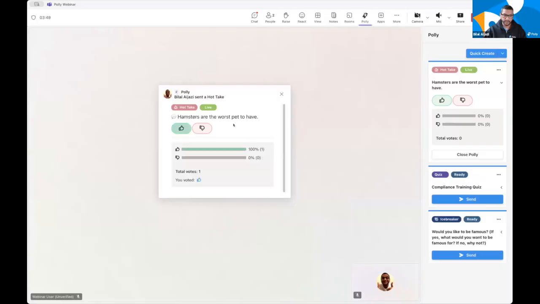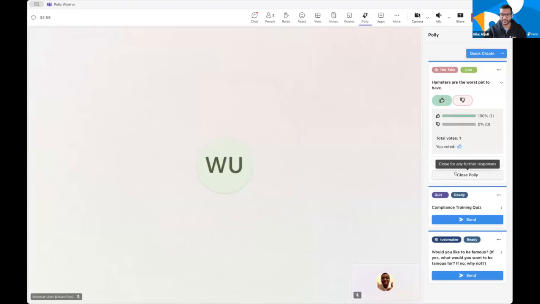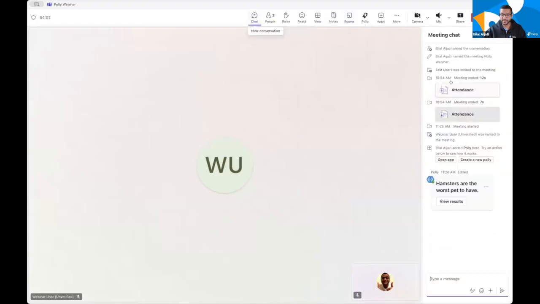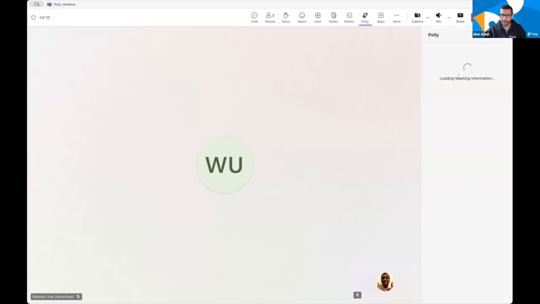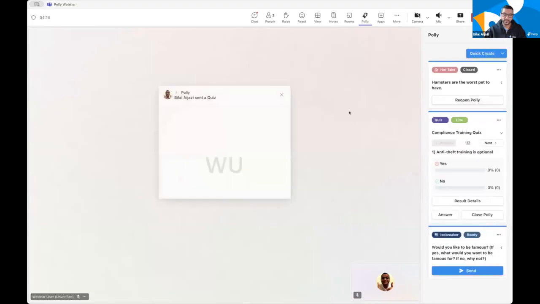I will agree with this. I think hamsters are super cute, but super dirty and really difficult to keep track of. And then I can also close this out once I'm done with it. And similar to other meeting integrations, you'll actually see that it lives in the chat within that meeting as well. All right, I'm going to switch back into Polly and now send out my compliance training quiz.